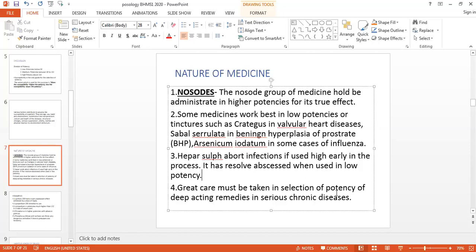Then the next important notification is that great care must be taken in the selection of potency of deep acting remedies. Deep acting remedies means those are the polycrest remedies. They have action on the internal organs for a longer period of time. So if you are using deep acting medicines in serious chronic diseases, then be careful. You have to start with the lower potencies. Now which ones are these?